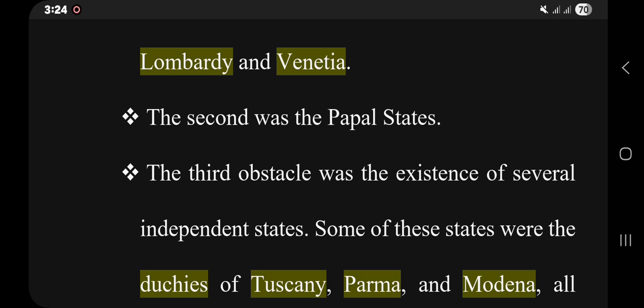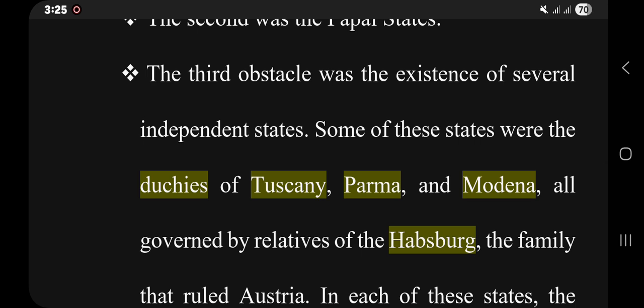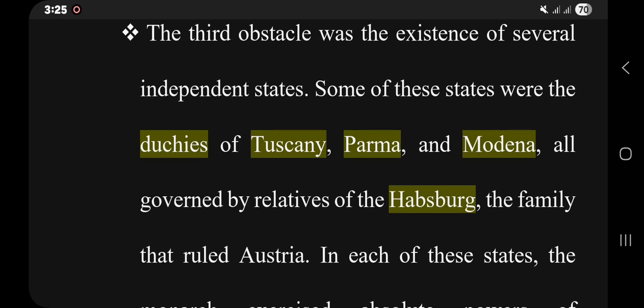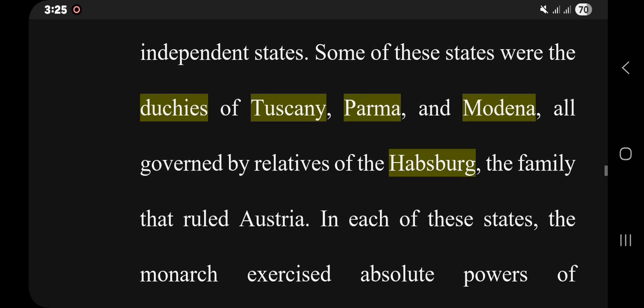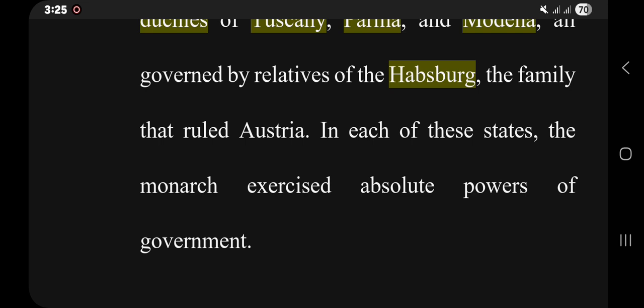The second obstacle was the Papal States, states under the rule of the Pope of the Roman Catholic Church. The third major obstacle was the existence of several independent states. Some of the states were the Duchies of Tuscany, Parma, and Modena, all governed by relatives of the Habsburg family that ruled Austria. So still the Austrian influence was very high in these Italian states.